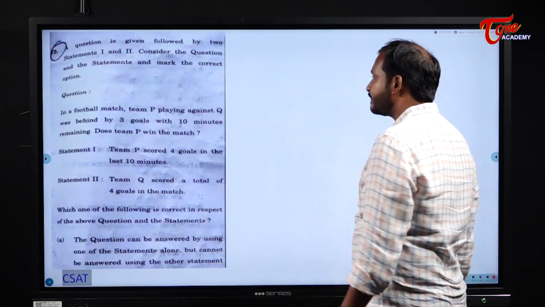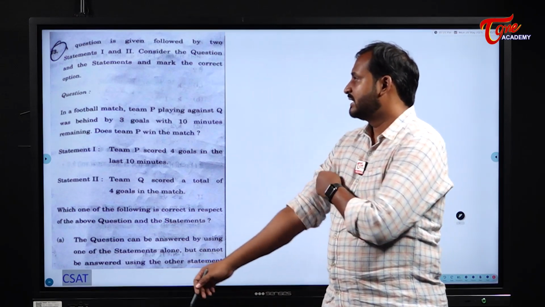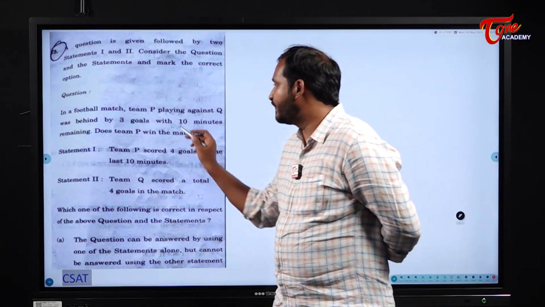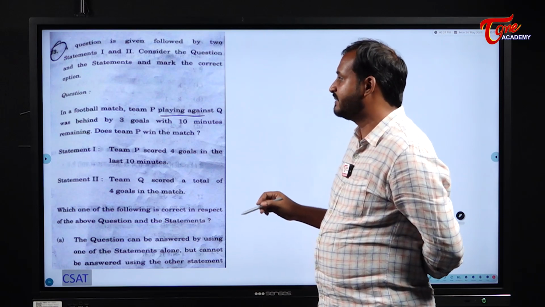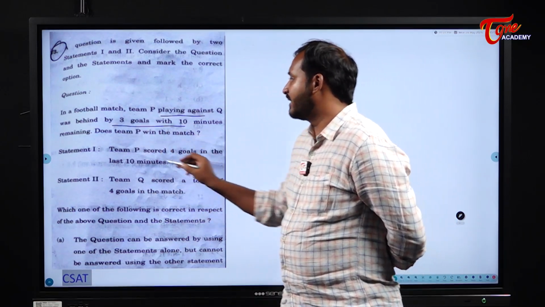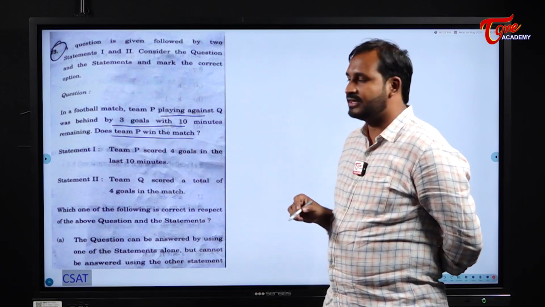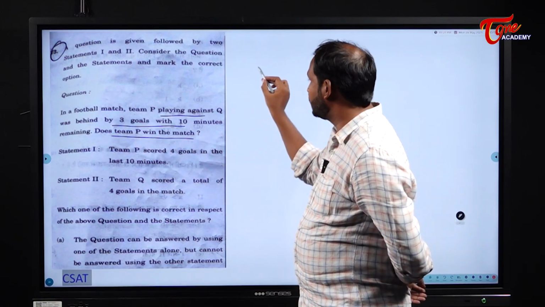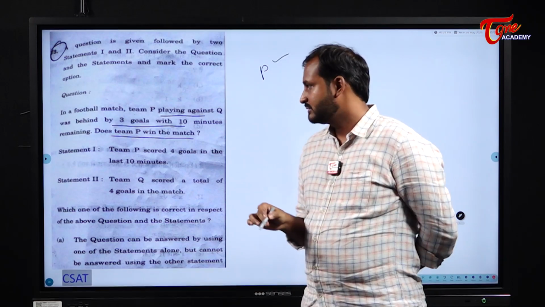Next one. See here, students. In a football match, team P playing against Q was behind by 3 goals with 10 minutes remaining. Does team P win the match? That is the question. I need to tell whether P won the match or not.